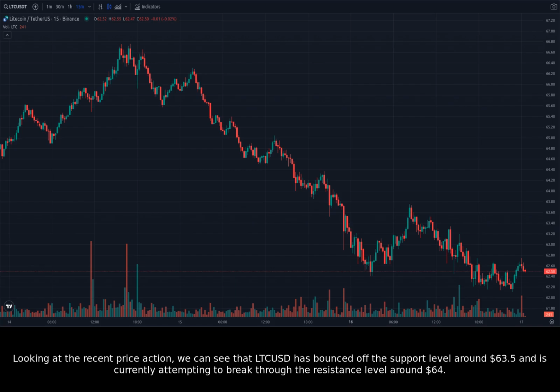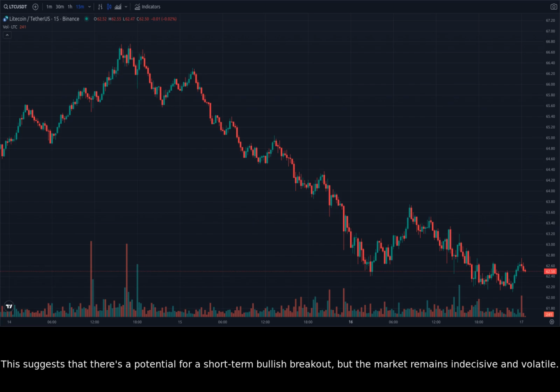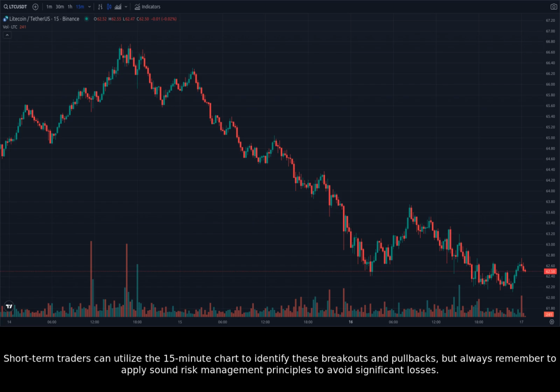$63.50 and is currently attempting to break through the resistance level around $64. This suggests that there's a potential for a short-term bullish breakout, but the market remains indecisive and volatile. It's crucial to monitor these price fluctuations closely and react promptly to any significant movements. Short-term traders can utilize the 15-minute chart to identify these breakouts and pullbacks, but always remember to apply sound risk management principles to avoid significant losses.